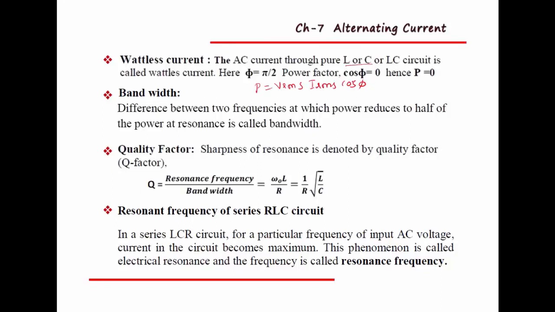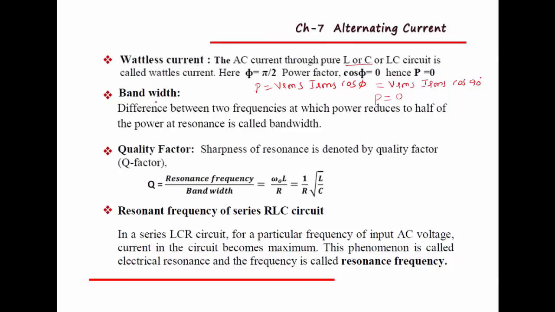Here the phase difference between them is 90 degrees. So cos 90 will be 0. The equation becomes Vrms into Irms into cos 90 degrees, because in an inductor voltage leads the current, but in a capacitor current leads the voltage with the phase angle 90 degrees. Cos 90 is 0, so power consumed is 0 for inductor and capacitor. So this current we call wattless current.